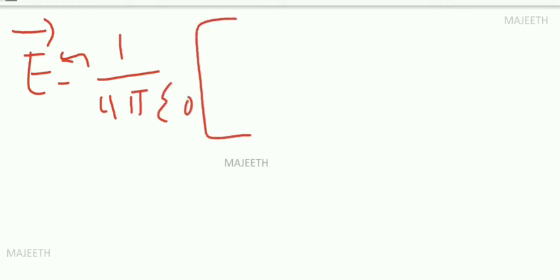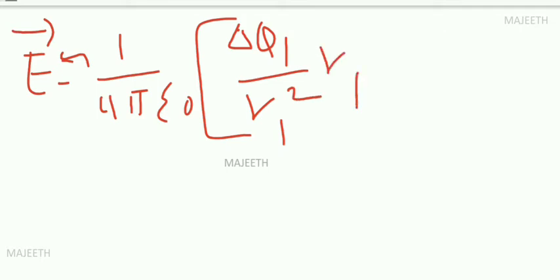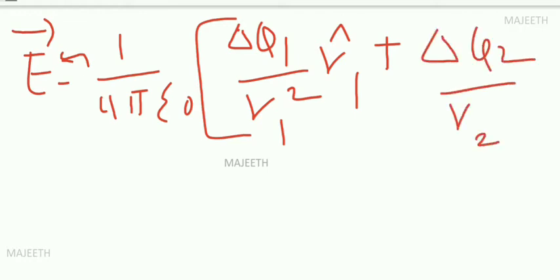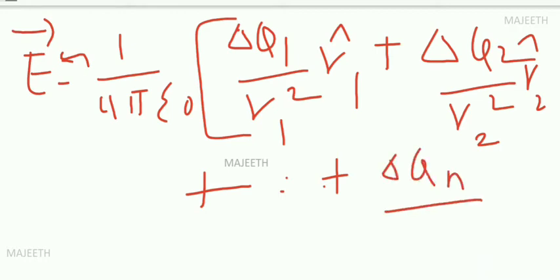First, the electric field due to del q1. What is the distance between del q1 and point P? It is r1, so we get 1 by 4 pi epsilon naught, del q1 by r1 squared, r1 cap. Then we add a second one: 1 by 4 pi epsilon naught, del q2 divided by r2 squared, r2 cap. Like that we can add and go up to del qn divided by rn squared, rn cap.